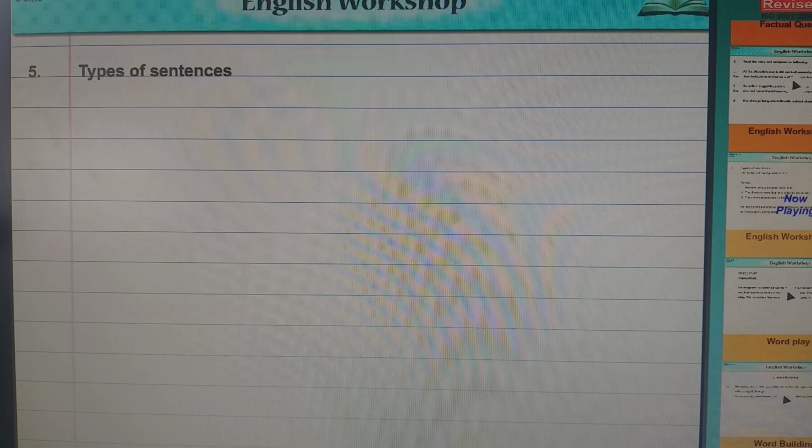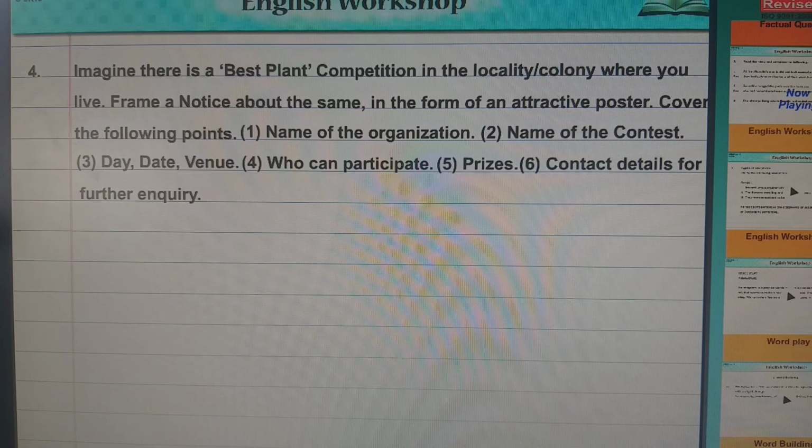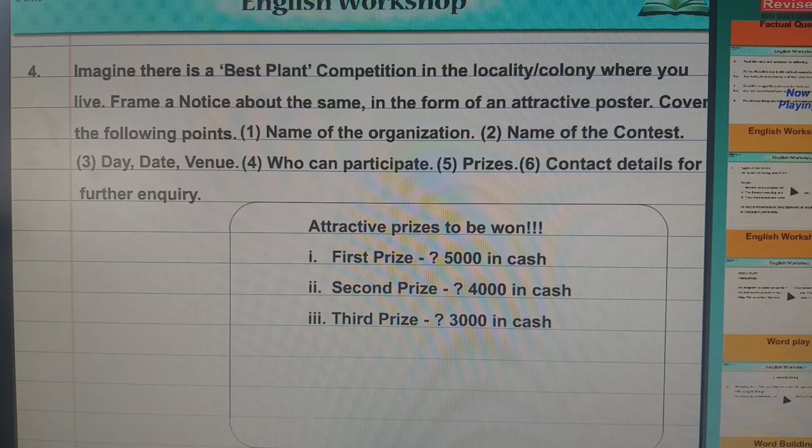I'll just go back, let me see now. I'll just stop it for you people. So see here, now you see that only up to here they have done. But when you write, it will be on a full scape page, so you have to write continuously. You will not put this marking this way. You will just write in a big column type, and then you will make a block for it.